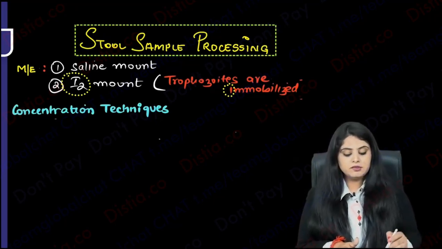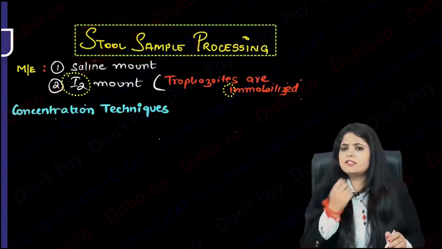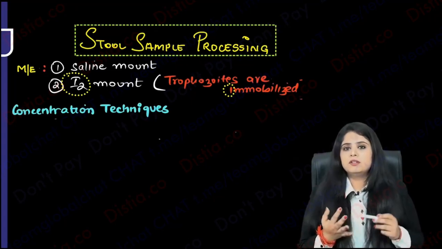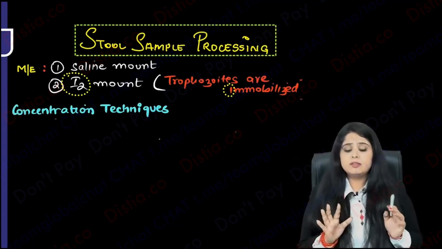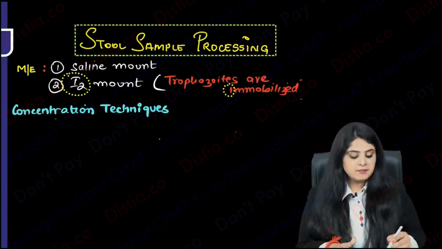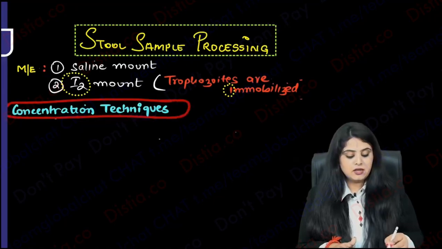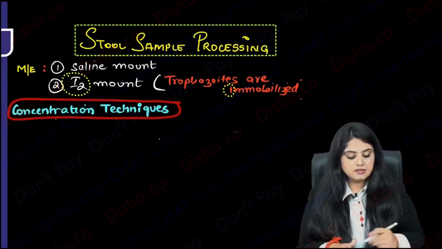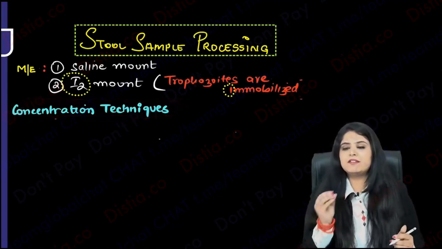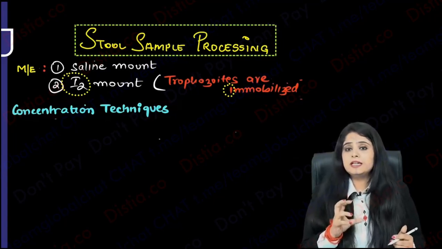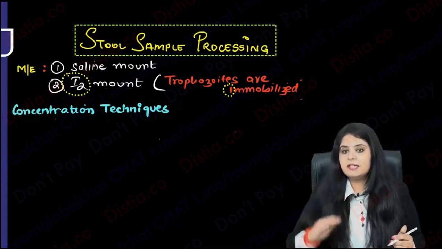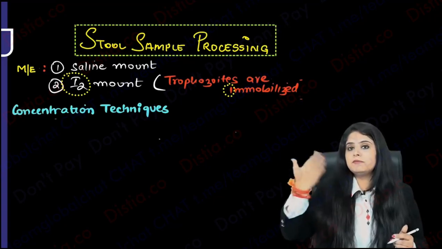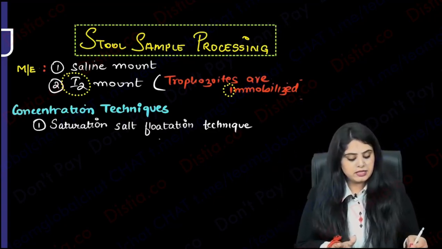Moving on, say you have a stool sample or whichever sample, but the parasite is not too much, whether oocysts or trophozoites or cysts, whatever you're trying to see. What does that mean? That basically means we will have to do some concentration techniques. When I say concentration techniques, what are the two ways? If my parasites are very few in number, what can I do? Either I can make that sample sediment, then it will become very concentrated, or I can make the eggs float. Either make them float or make them sediment. So what are the two techniques that we have?